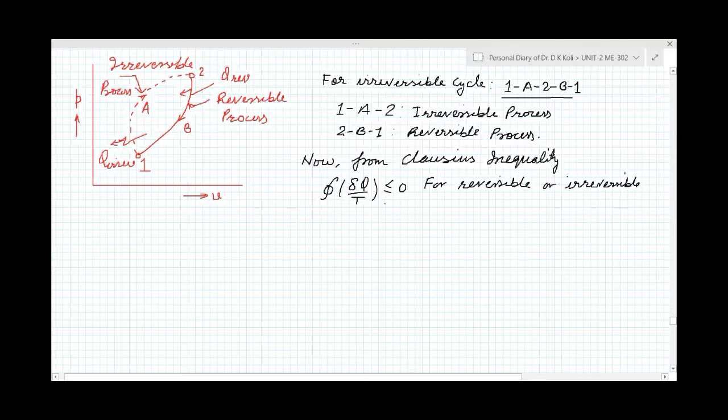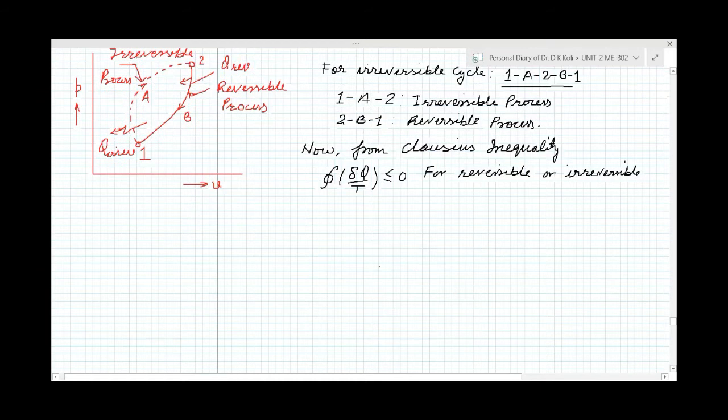The equality sign is used for the reversible process and the inequality sign for the irreversible process. Because our cycle is irreversible, for the irreversible cycle,